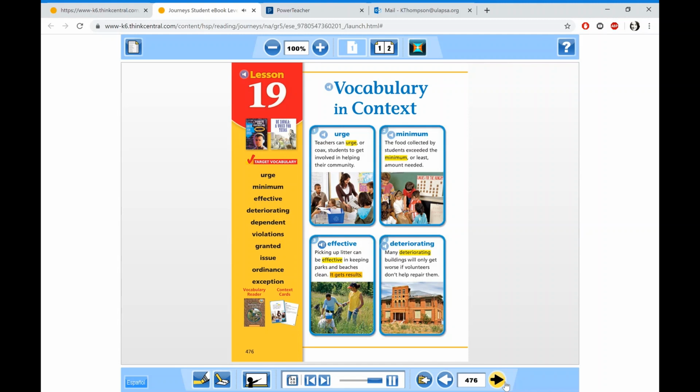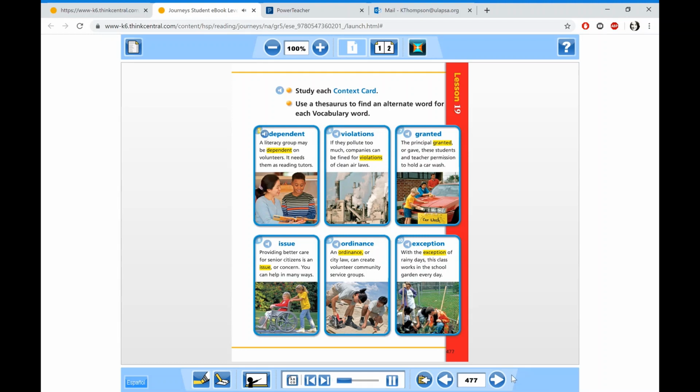It gets results. 4. Deteriorating. Many deteriorating buildings will only get worse if volunteers don't help repair them. 5. Dependent. A literacy group may be dependent on volunteers. It needs them as reading tutors. 6. Violations. If they pollute too much, companies can be fined for violations of clean air laws.